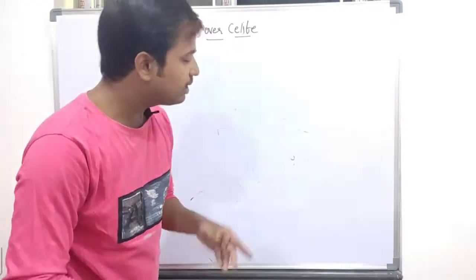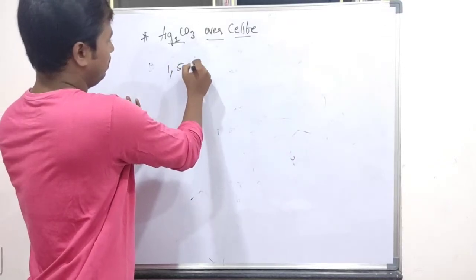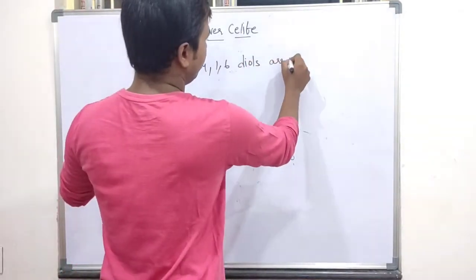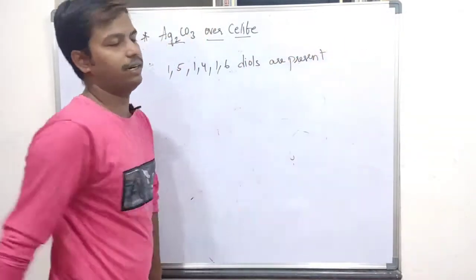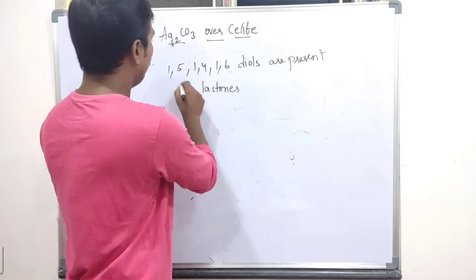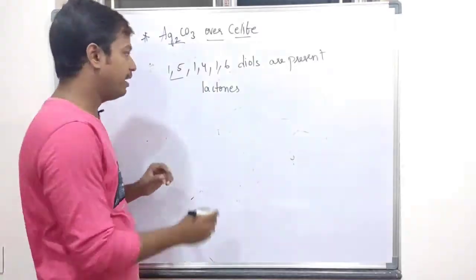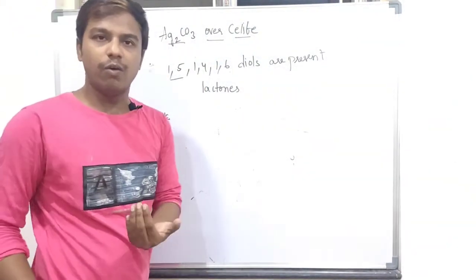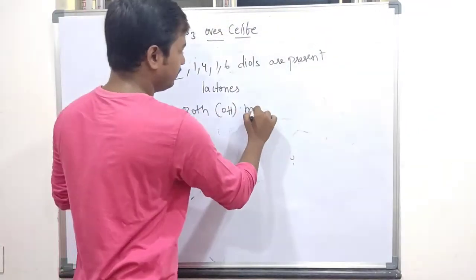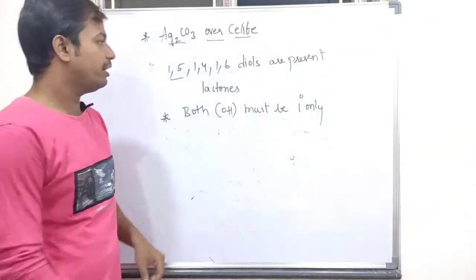So in general, besides oxidizing the normal primary and secondary alcohols, if 1,4, 1,5 and 1,6 diols are present, they will in general oxidize into lactones. Everybody knows it. So both OH functional groups must be primary only. Then only they will convert into lactones.